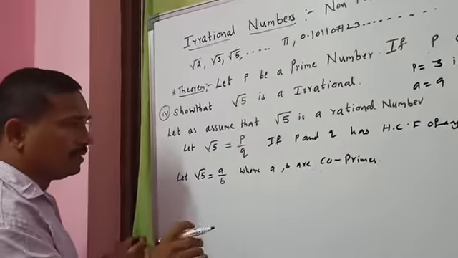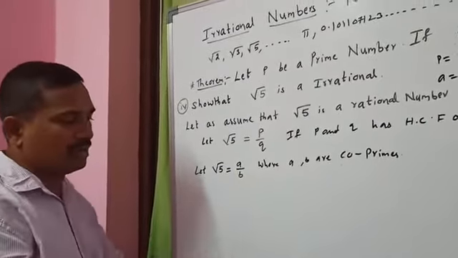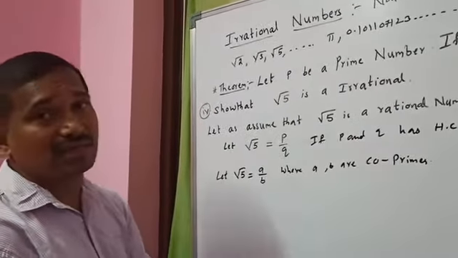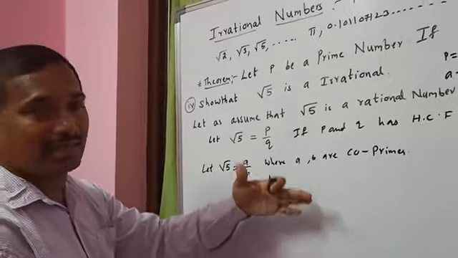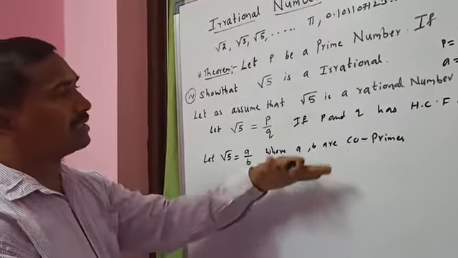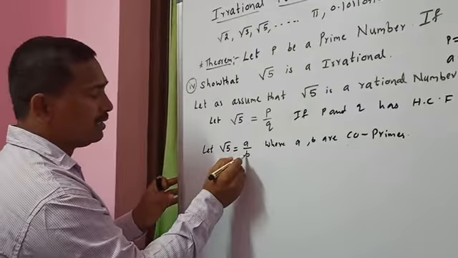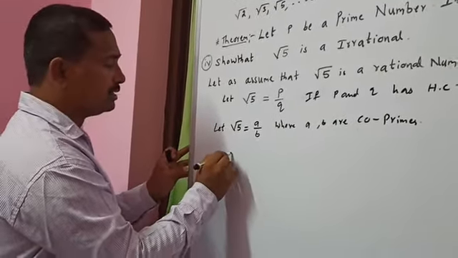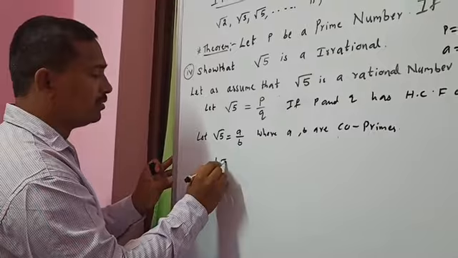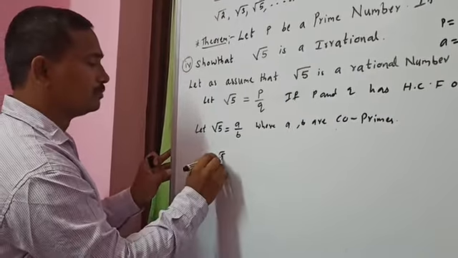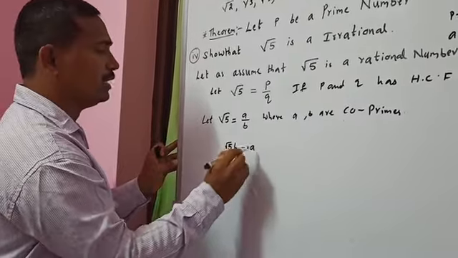Now by doing some calculation, we prove that our assumption is wrong. Up to now we haven't got any such result. Let us transpose b to the left side: root 5 b equals a.